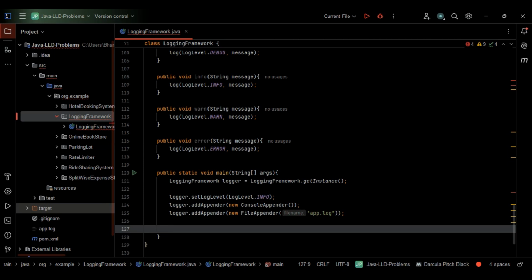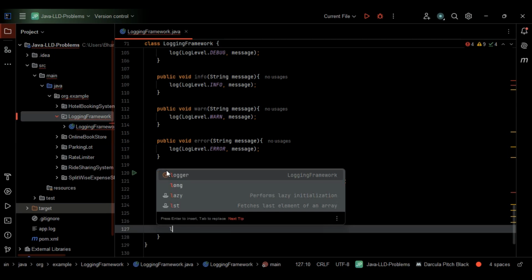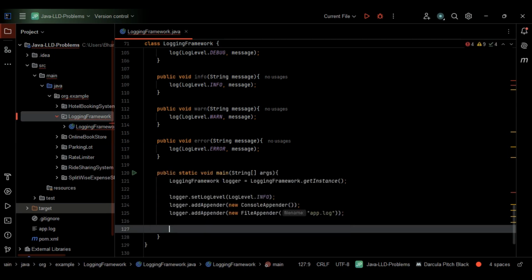So the next step, or the final step here. Basically, if it is below the threshold, we shouldn't log that message. It means it shouldn't log the debug message in this case. So let's do one thing here.